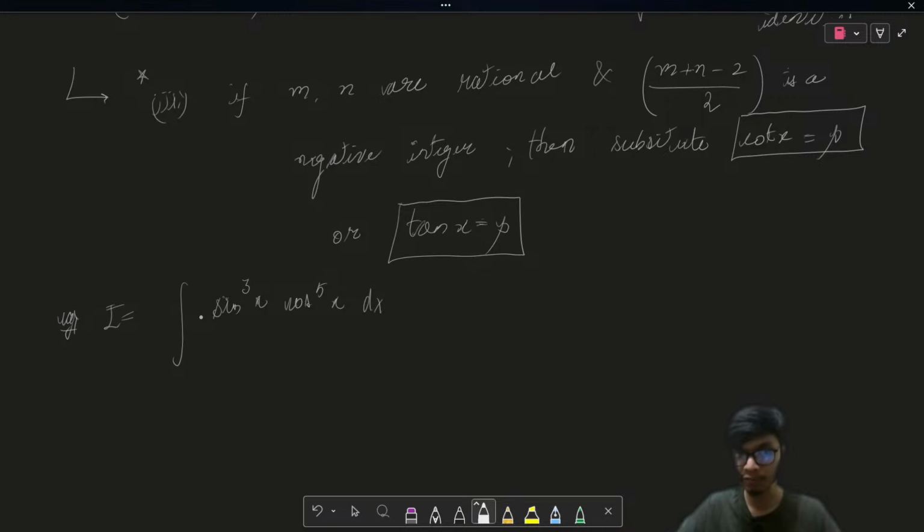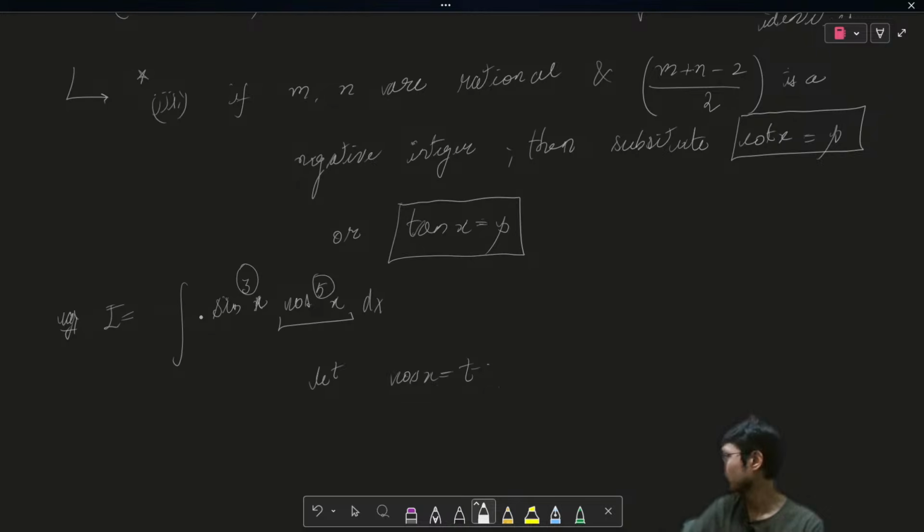Okay, so if we have to integrate this form of integral, how do we solve this question? If you look at the powers, both are natural numbers and both of the powers are odd. If any one of the powers is odd, then we substitute either of the following. So let us substitute cos x as t. In order to solve this question, we'll first assume cos x as t.